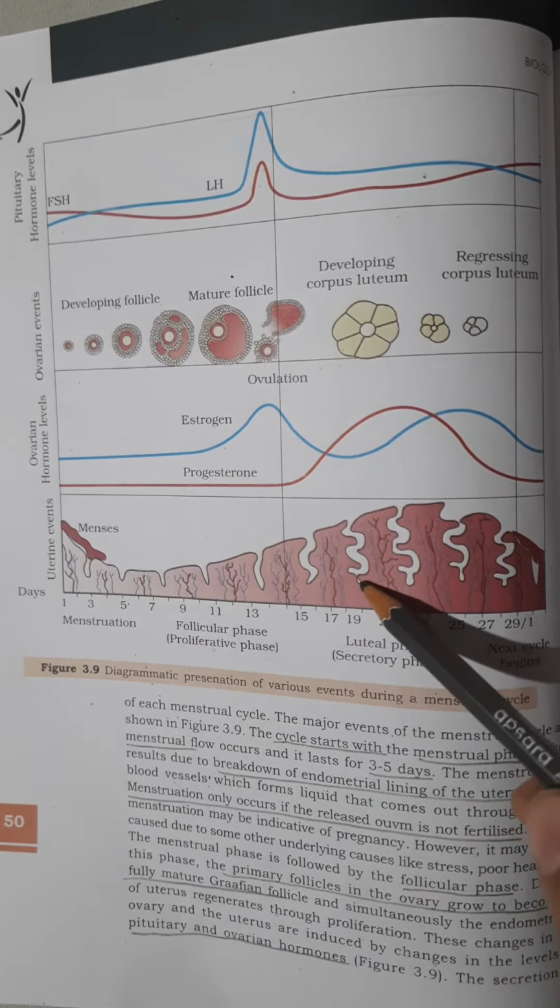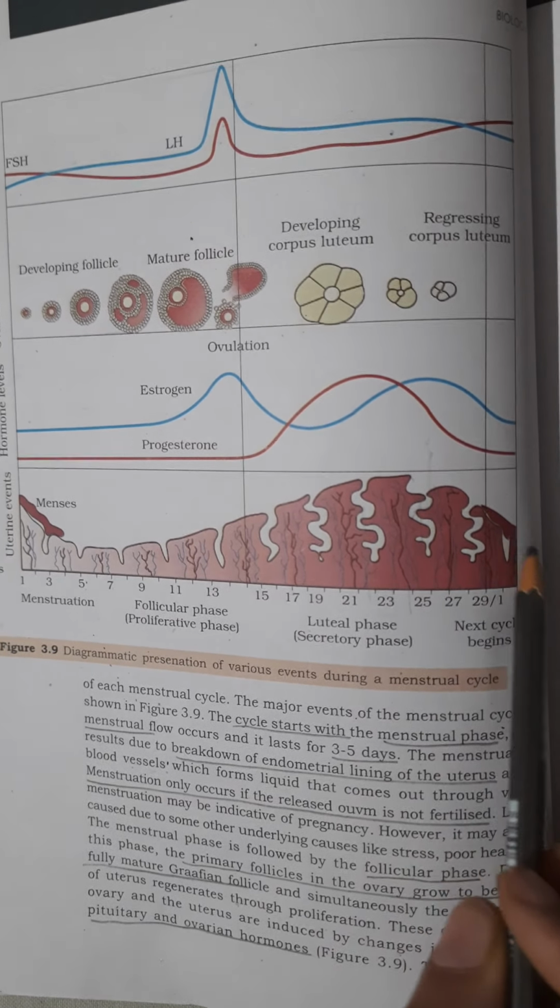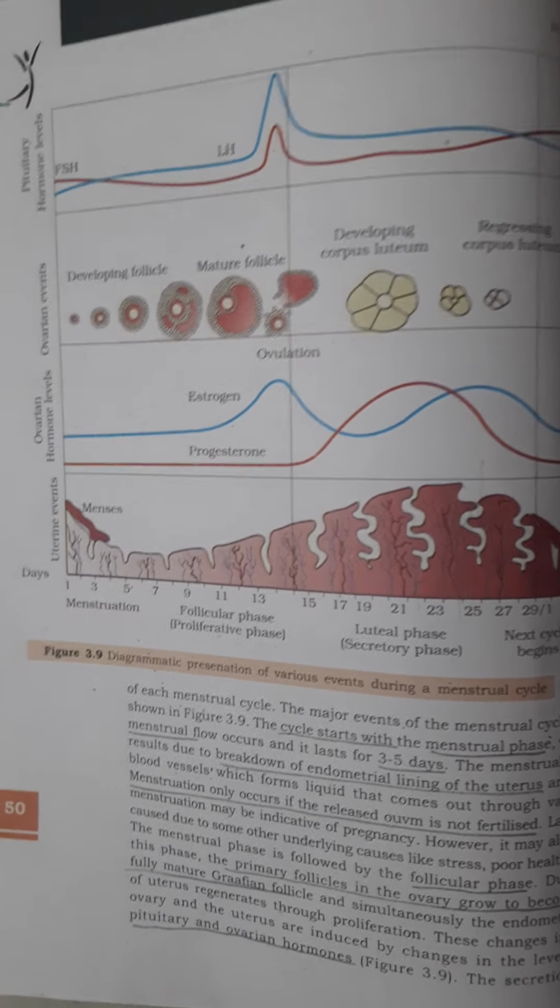Now what happens if the female gets pregnant? Then this thickening will remain as it is. But if pregnancy is not there, then this thickening will slowly break down. So the next cycle will begin.